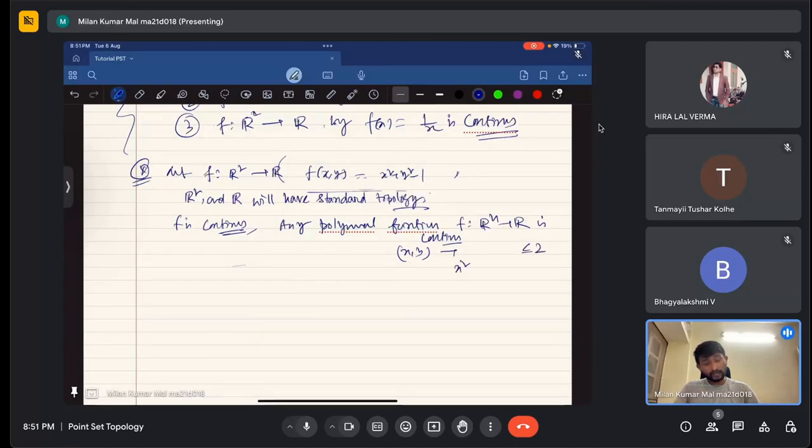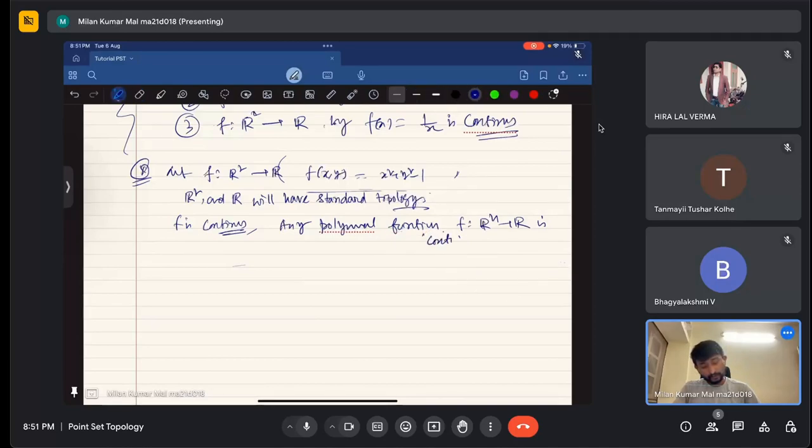That means it can contain x square, y square, x y, x, y, and 1, with any coefficients. So this function will be continuous. Any polynomial function is continuous.